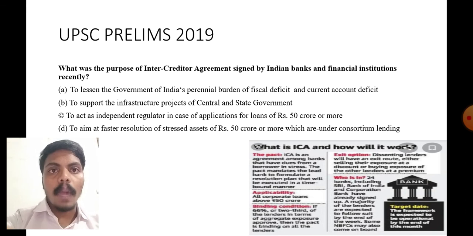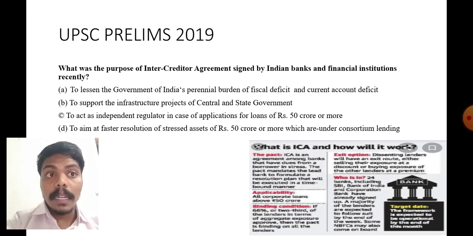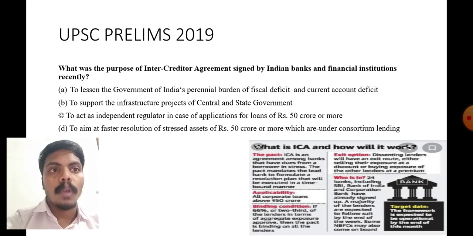Here what he asked about: what was the purpose of the inter-creditor agreement signed by Indian banks and financial institutions. From these options we will mark, to aim at faster resolution of stress assets. We have seen what is ICA. From that we have seen resolution of stress assets of 50 crore or more, which comes under consortium lending. For that, the answer to this question is option D, to aim at faster resolution of stress assets of 50 crore or more which are under consortium lending.